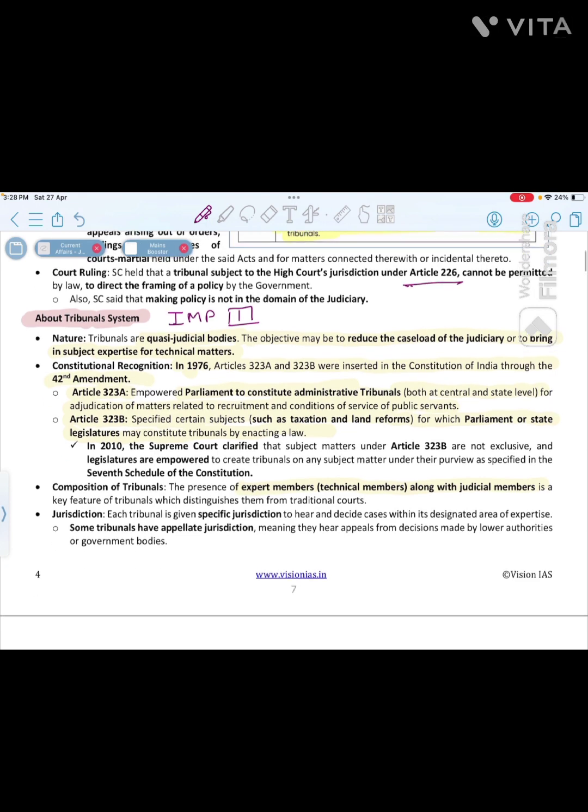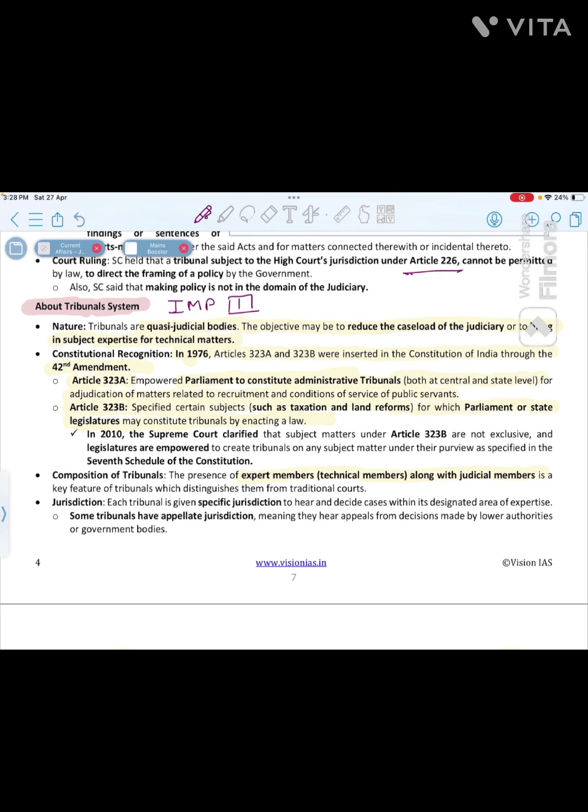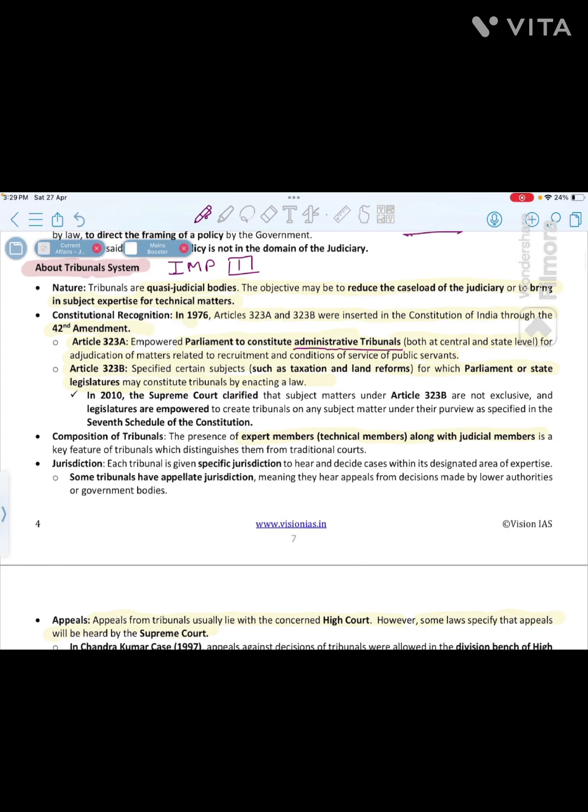When did they get constitutional recognition? As I said, through the 42nd Amendment in 1976, these two articles were inserted. Article 323A talks about the Central Administrative Tribunal, CAT, right? This is for the administrative domain only, and only Parliament has the power to constitute it, both at the center and the state level. And Article 323B says that there can be tribunals for other subjects as well, right?